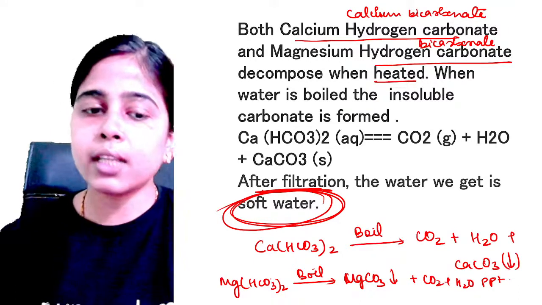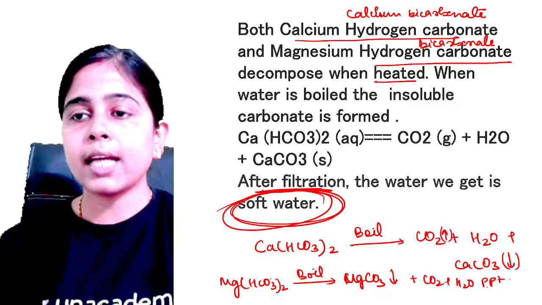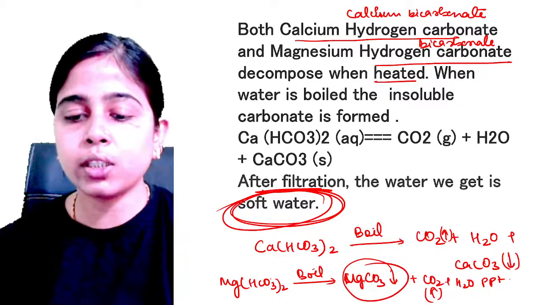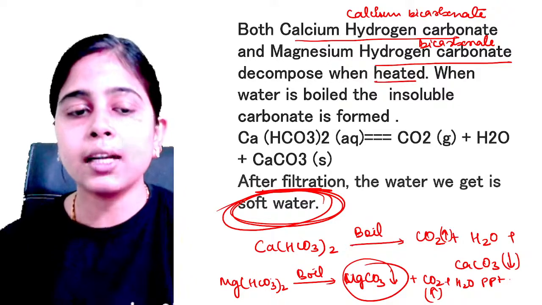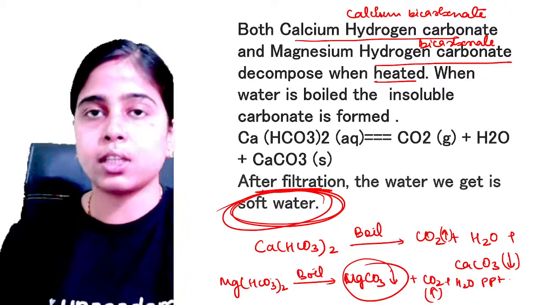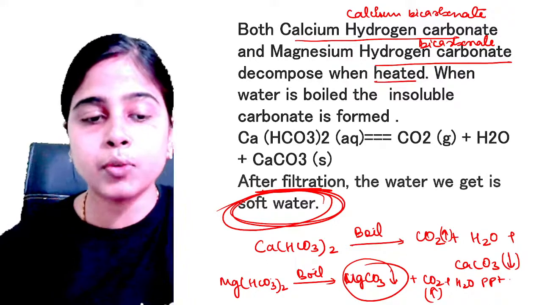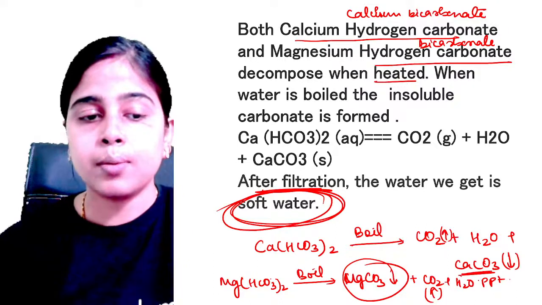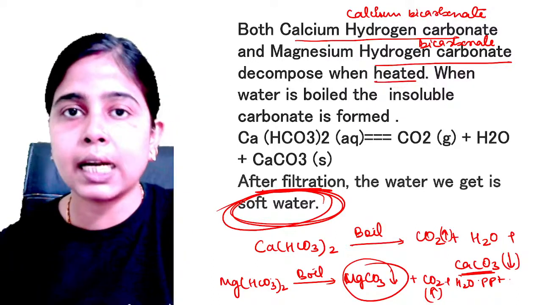The carbon dioxide escapes into the atmosphere because it is a gas, and the precipitate is obtained in the water, which can be removed by just filtering the water, and you will obtain soft water. So calcium and magnesium ions can be removed from the water by the formation of insoluble calcium carbonate and insoluble magnesium carbonate.